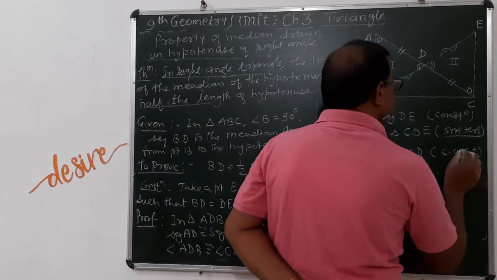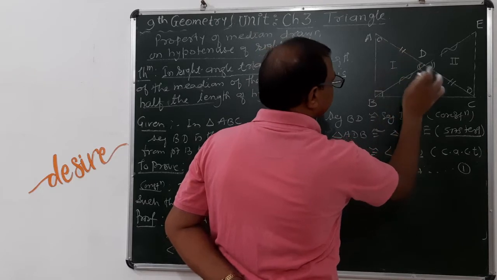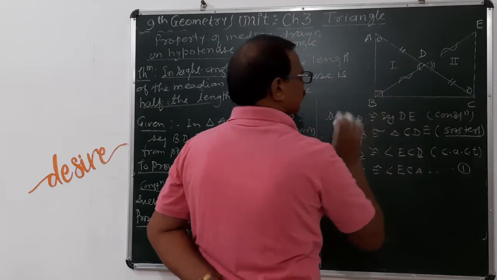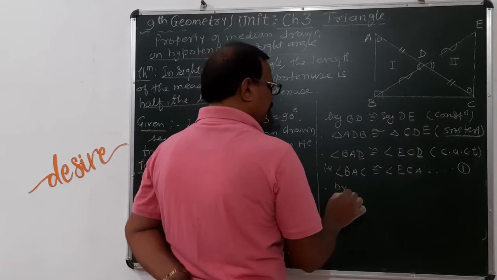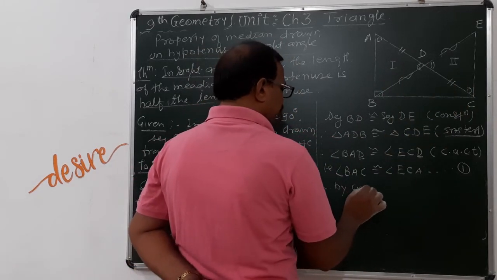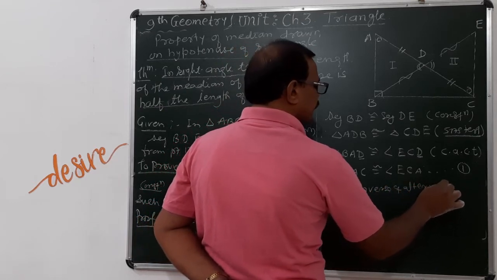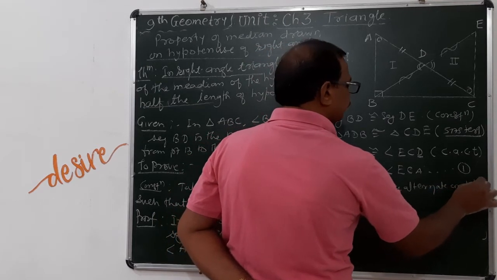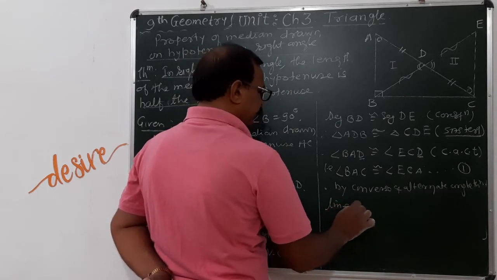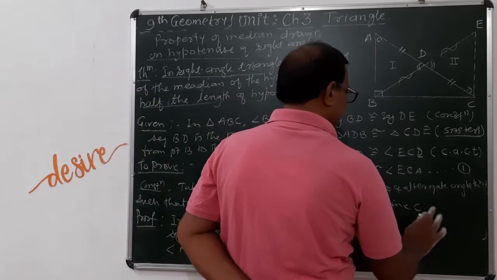These are alternate angles, with AC as the transversal, and if alternate angles are congruent, the lines are parallel. Therefore by the converse of the alternate angle theorem, line AB is parallel to line CE.